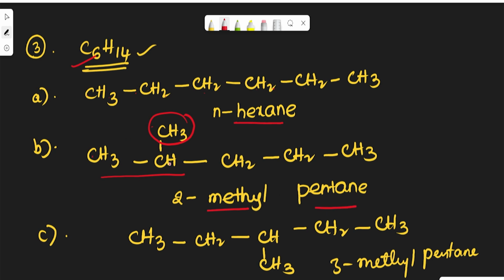Here also 1, 2, 3, 4, 5, 6 carbons and hydrogens also 14. While observing here, in the 3 cases having the similar molecular formula, the structures are changing and the name of the compound is changed. If the methyl group is at the third position, the name of the compound is 3-methylpentane. And another 2 compounds also have the similar molecular formula.